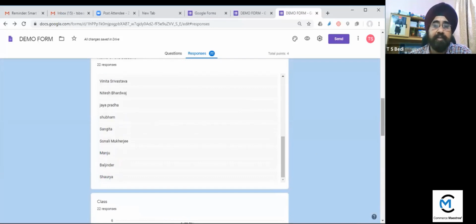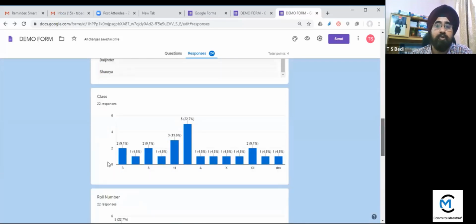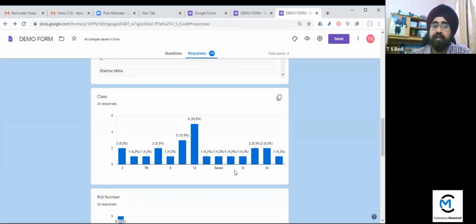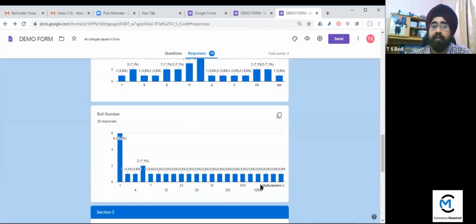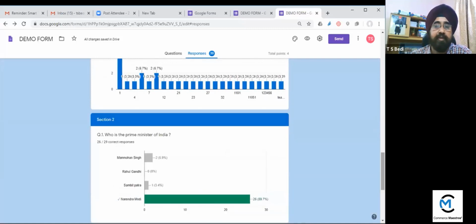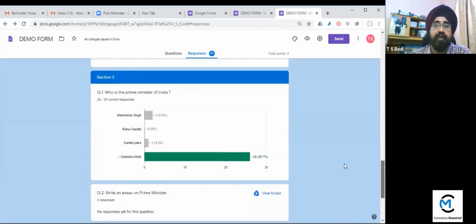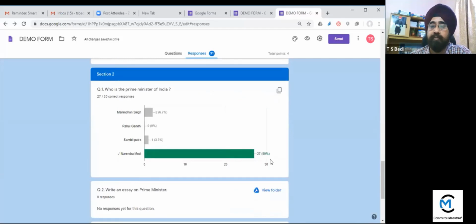Next one is class response. So these are the bar graphs. You can see roll number wise, roll number 1, 2, 3, 4 like this. So these you can find out here. Next one is A. Who is the Prime Minister of India? So all of them, 90% students have given the correct answer. Okay, so you can check it here.